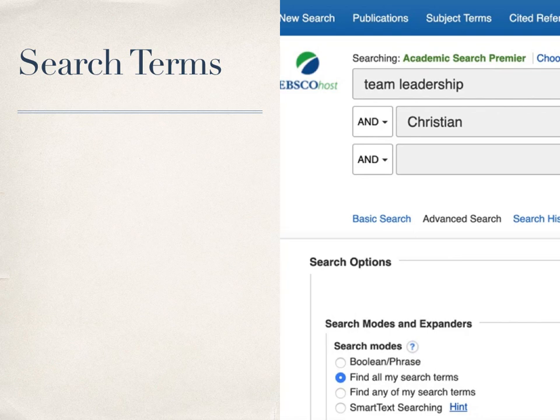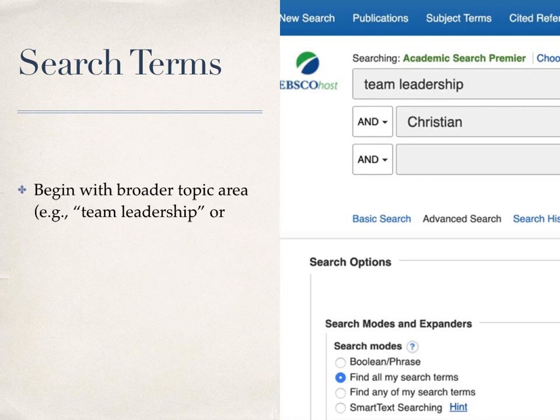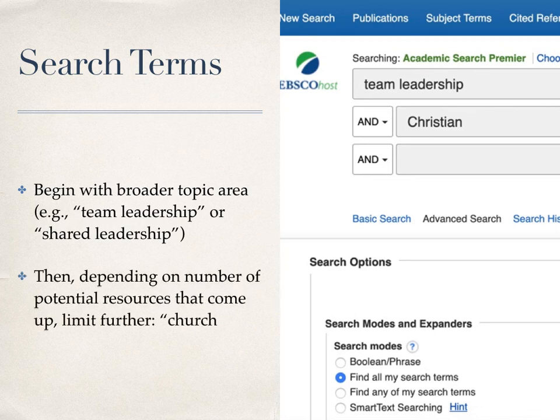Then you'll want to think carefully about your search terms. If you're working, for example, on the topic of team leadership in the church, you'll want to begin with a bit broader lens and use search terms like team leadership, shared leadership, or the like, before adding in church or Christian or ministry to further limit your search, once you have a good sense of what the research on team leadership more broadly looks like.